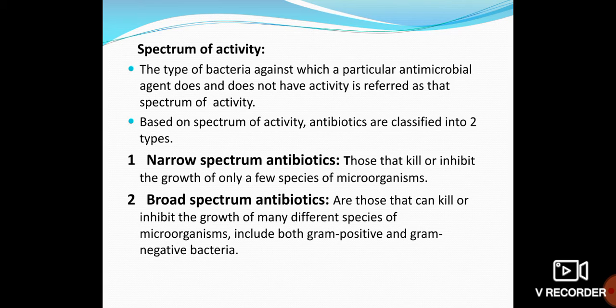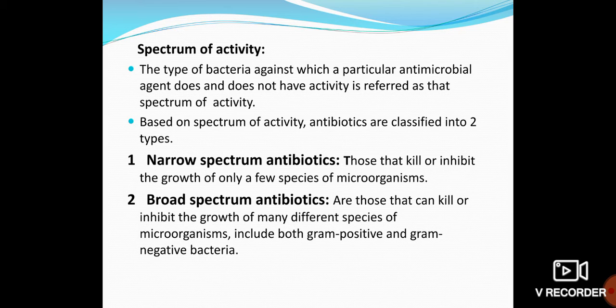Next one is the spectrum of activity. You know that there are so many bacteria: gram positive bacteria and gram negative bacteria. Not every antibiotic can be applied to both. There will be some range of action, that is called the spectrum of activity. That means the type of bacteria against which a particular antimicrobial agent does or doesn't have activity. When you apply that antibiotic, it may or may not act on a wide range of bacteria; that is called the spectrum of activity.